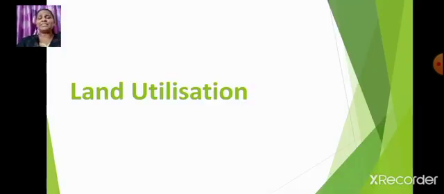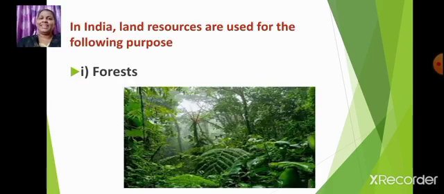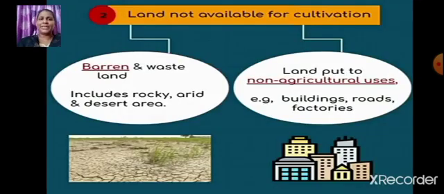Now let us discuss land utilization. How land has been utilized. In India, land resources are used for the following purposes. Let us see. Number 1, forest. Some part of the land is covered with forest. Number 2, land not available for cultivation. In that we have barren and wasteland and land put to non-agricultural uses.